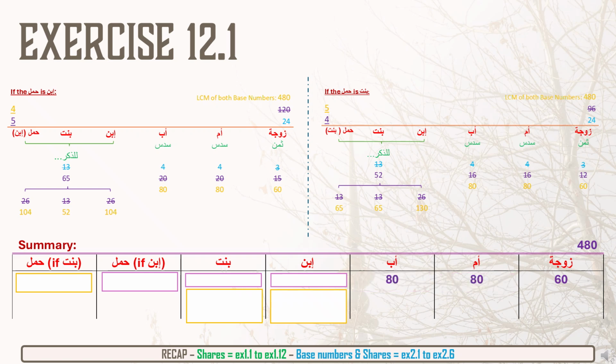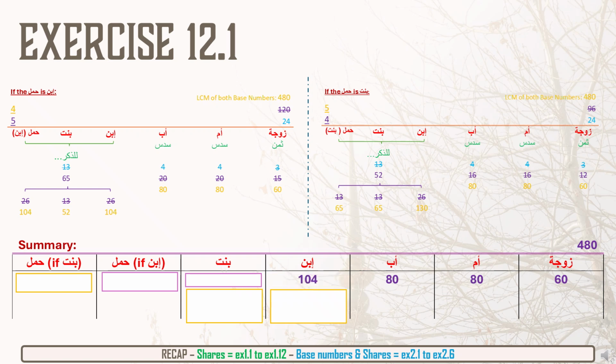Now for the son, we look at the least amount. And we will give that least amount first. So that least amount is on the left hand side. If the unborn child happens to be a son, in that scenario, the other son will get 104. So we write down 104. Same for the daughter.